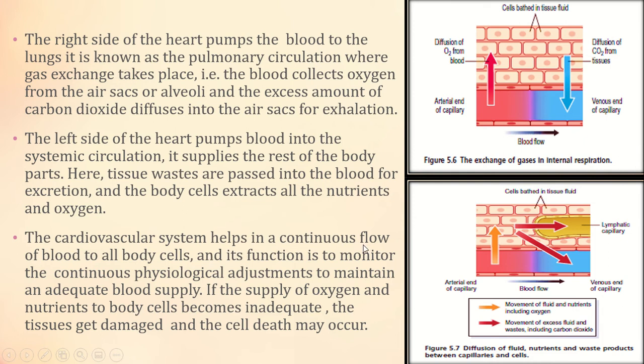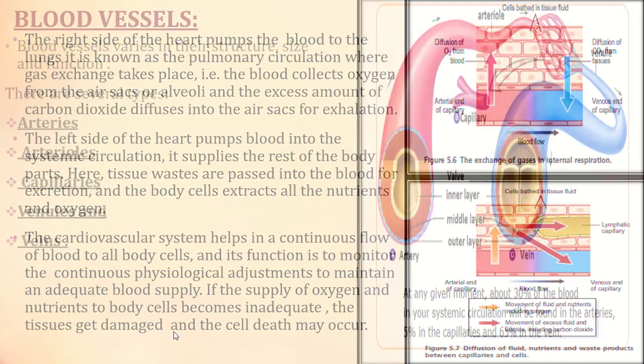The cardiovascular system helps in the continuous flow of blood to the body cells, and its function is to monitor the continuous physiological adjustment to maintain an adequate blood supply. The main function is to maintain an adequate blood supply to all the parts of the body, all the body cells. If the supply of oxygen and nutrients to the body cells becomes inadequate, the tissue gets damaged and cell death may occur.